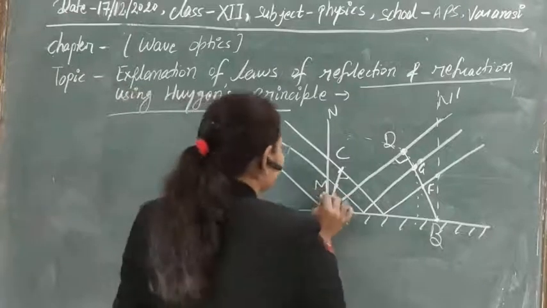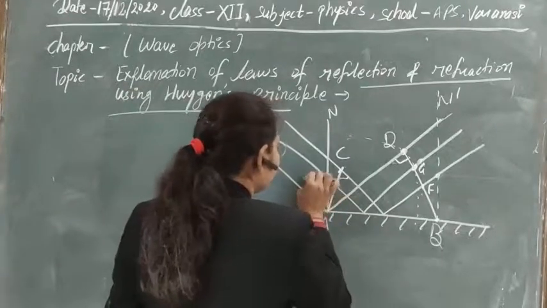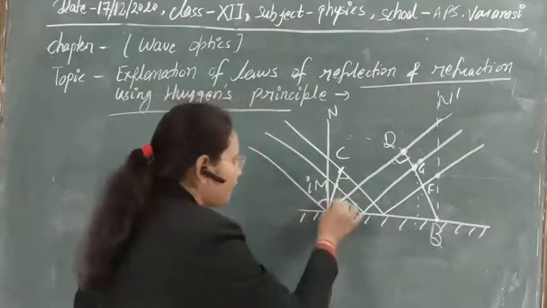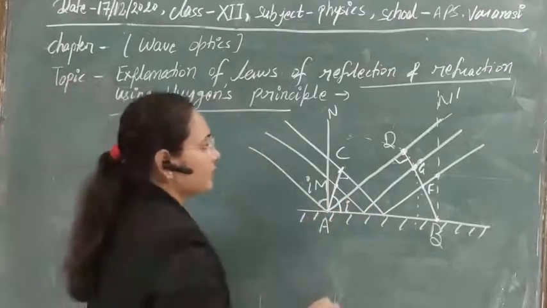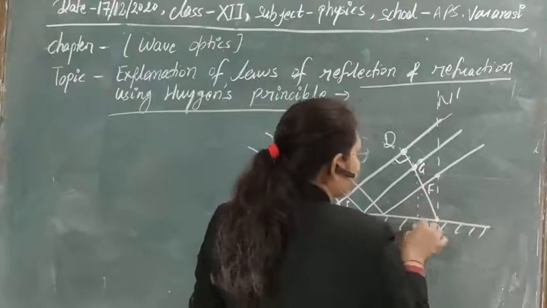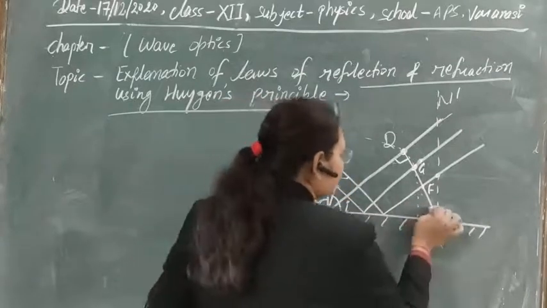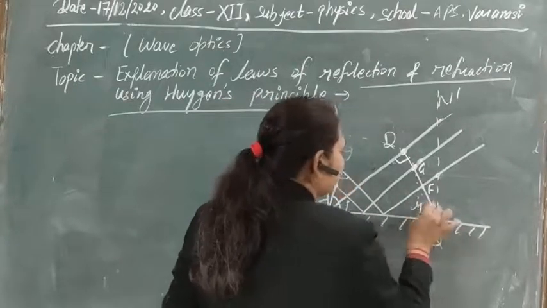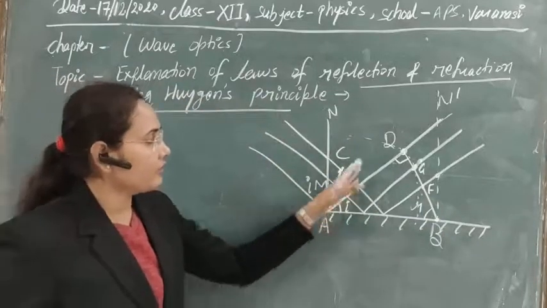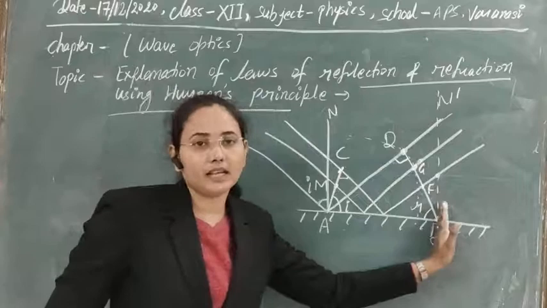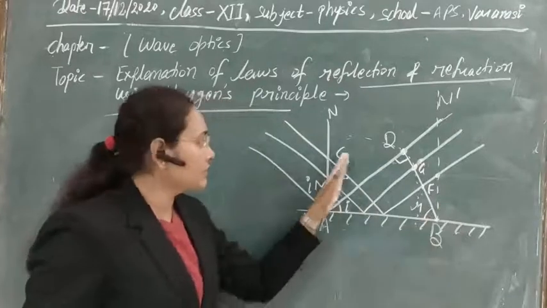Also this is the incidence angle, so obviously you can denote it by I, and this will also be equal to incident angle I here. This is angle R, and this will also be equal to angle R. So this is the incident wavefront that we have got, and this is the reflected wavefront that we have got by this geometry.